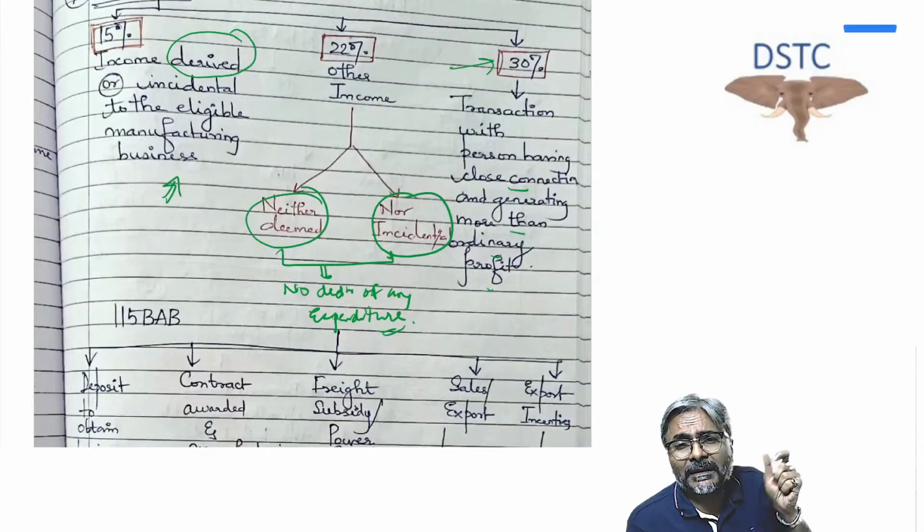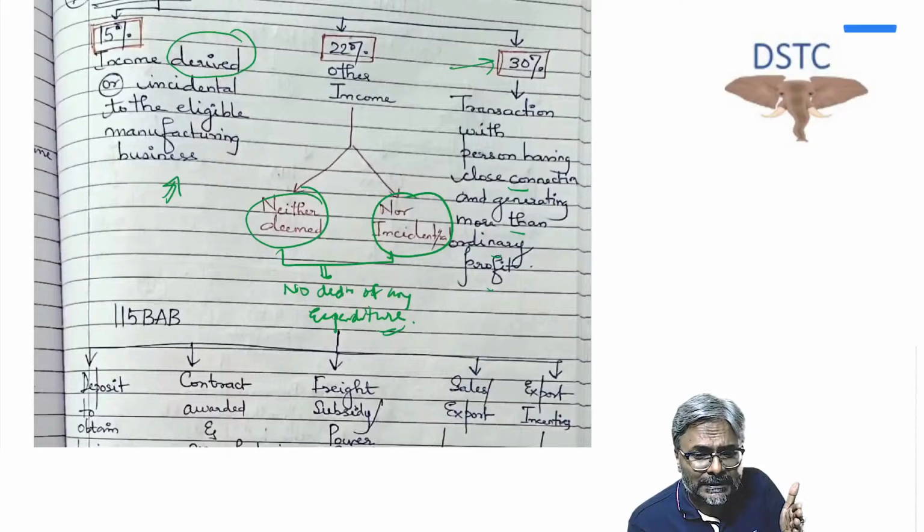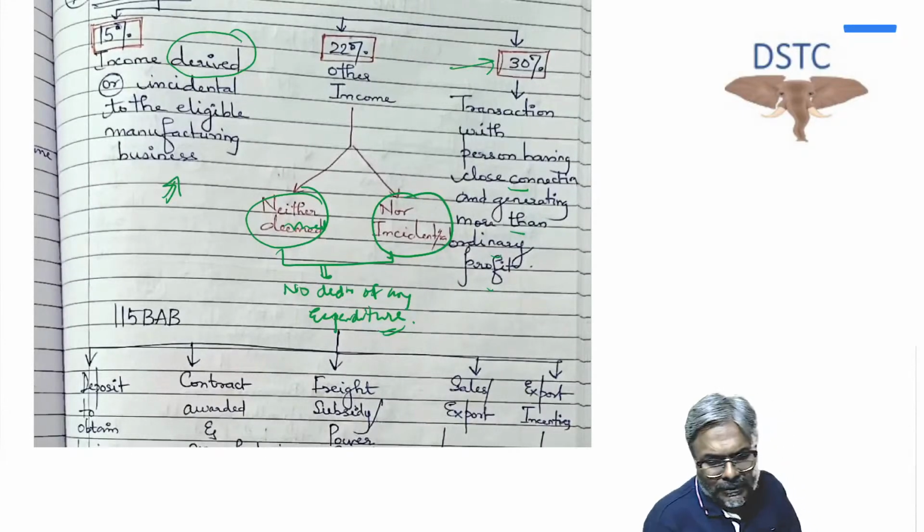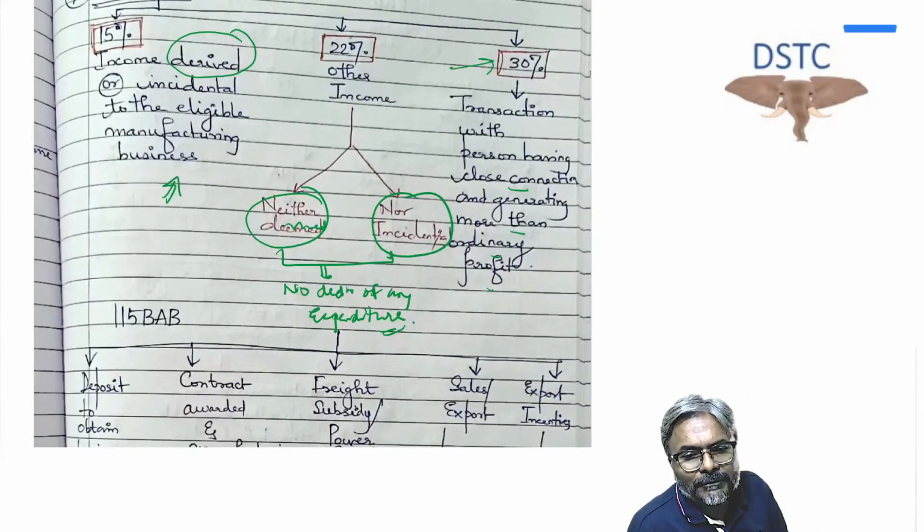Can I say it is other income? Neither is it derived nor incidental. So it will be considered as other income, and if that is the case, what is the rate of tax? 22%.